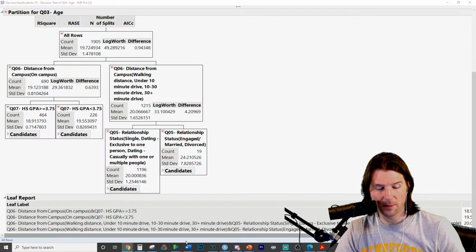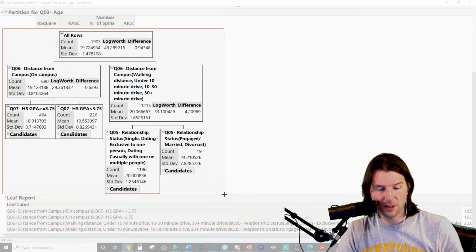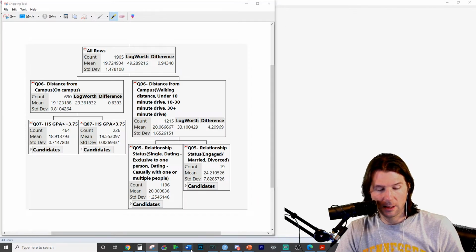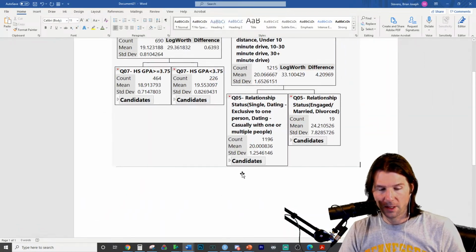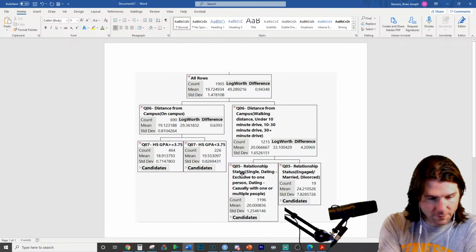Make sure to, here, I want to point this out. I'm going to take a screenshot and I'm going to draw on it. So with this right here, let's take a screenshot of just this portion of the tree. Make sure you have a good, clean screenshot of your tree. Let's bring it over to Word. Let's talk about it. We drew a tree out here. Okay, so let's go look at the youngest people.